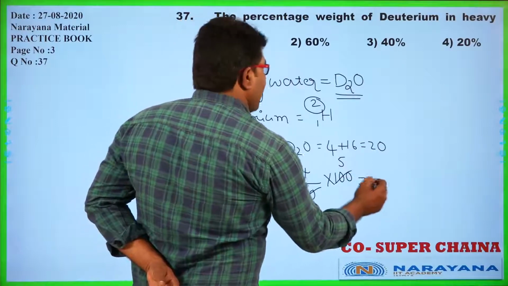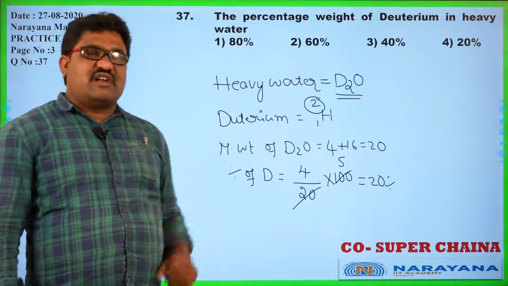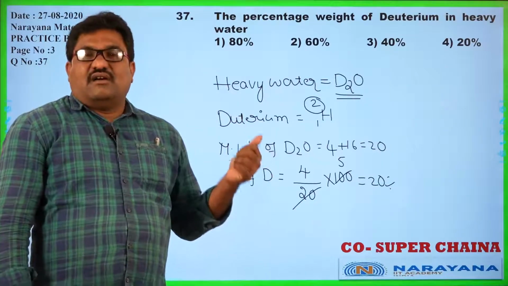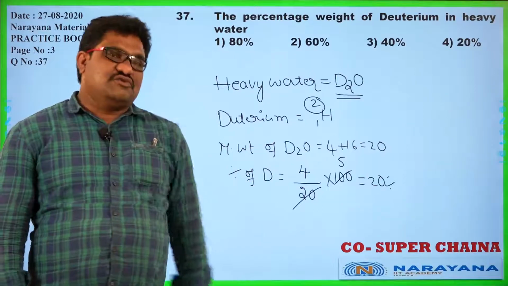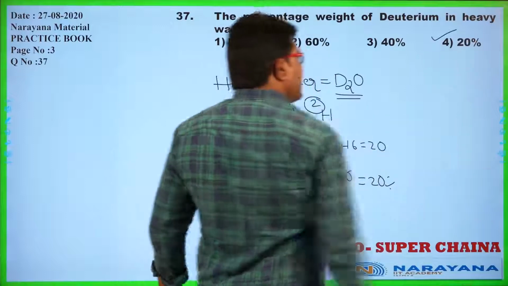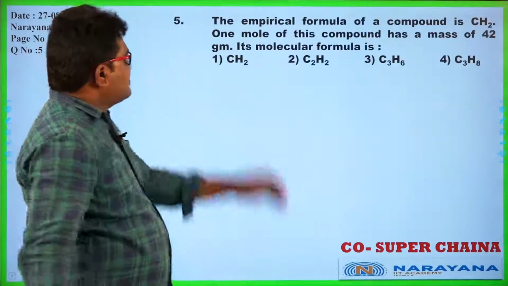So it is 20%. Deuterium is one of the isotopes of hydrogen, having mass number 2 units of mass. Among the given options, the fourth option is the correct one. Let us go for the next question.